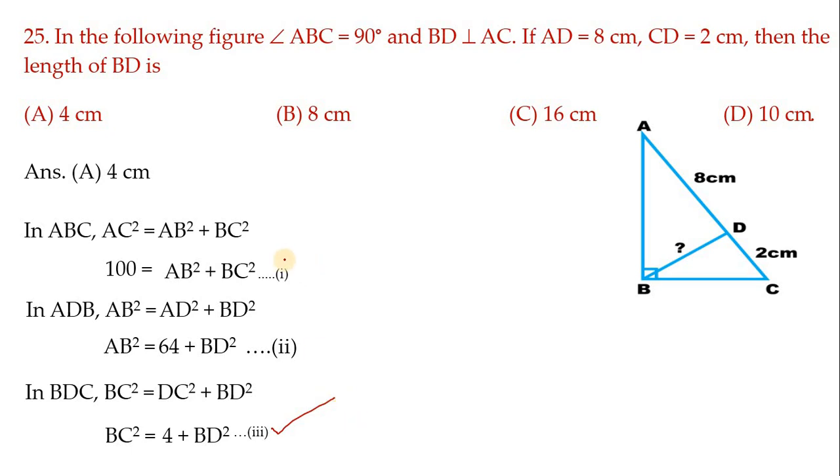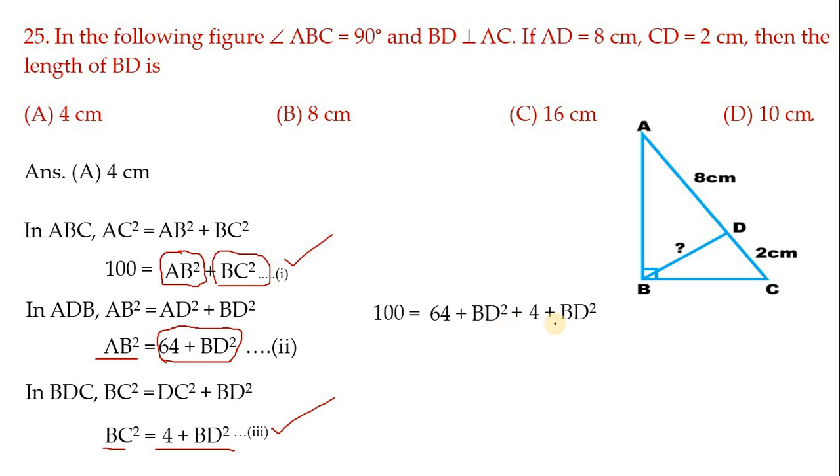Now look at equation number 1. In the place of AB square we can substitute 64 plus BD square, because that is the AB square value. Similarly, in the place of BC square, we can substitute 4 plus BD square. So 100 is equal to these things. Now 64 added to 4, we get 68. BD square plus BD square is 2 times BD square.